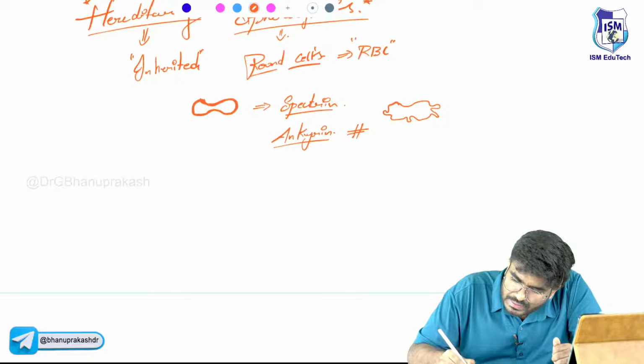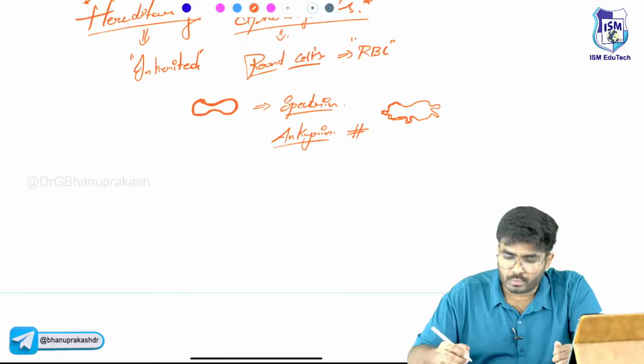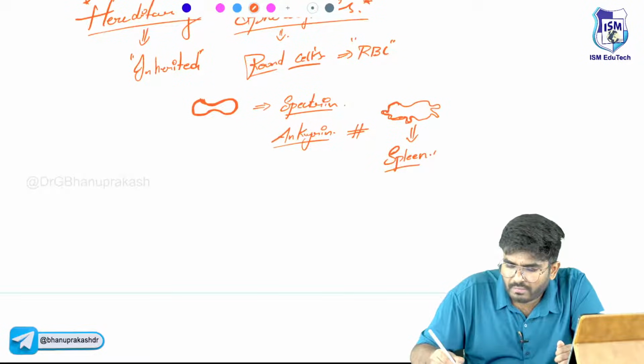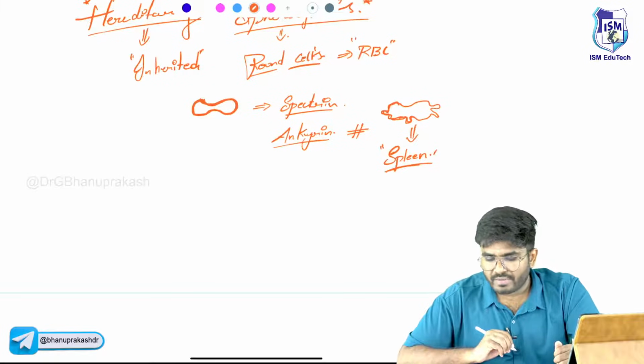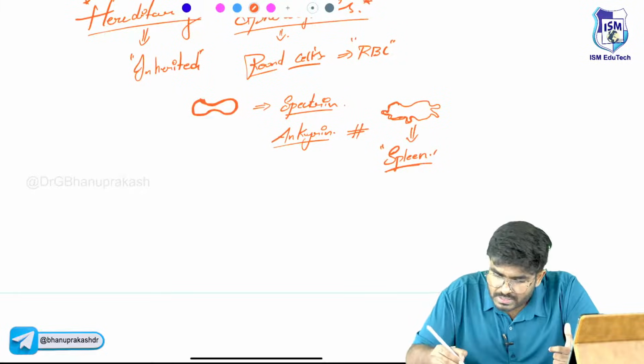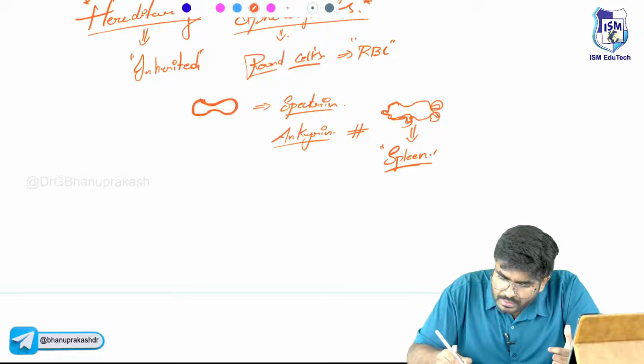Now when such defective RBCs are passing through the spleen, the spleen always wants good RBCs. When splenic macrophages see such defective RBCs, this extra membrane, those extra blebs, will be removed.